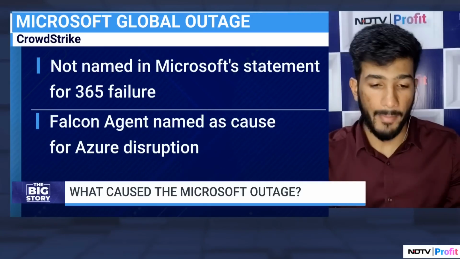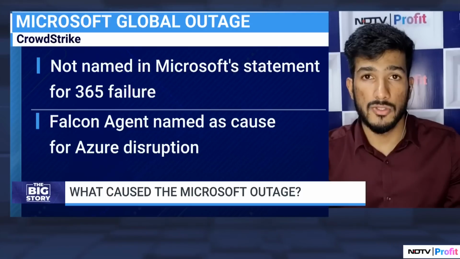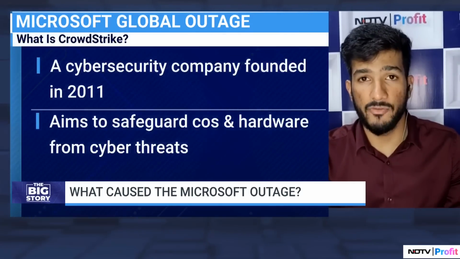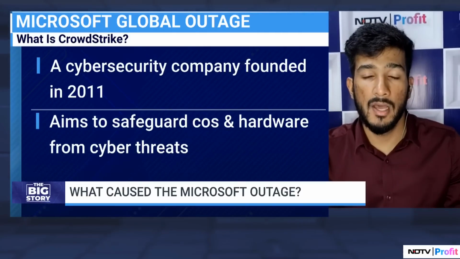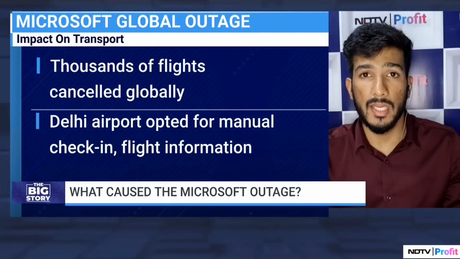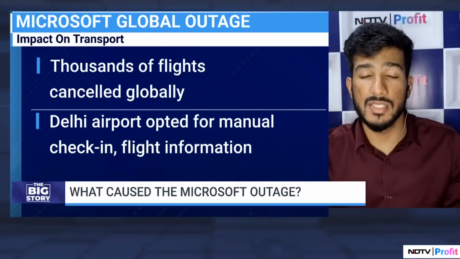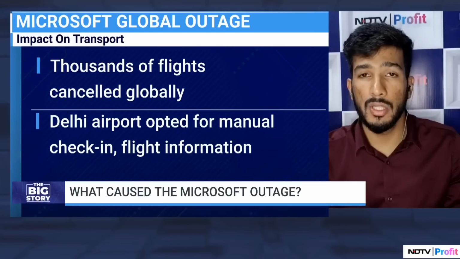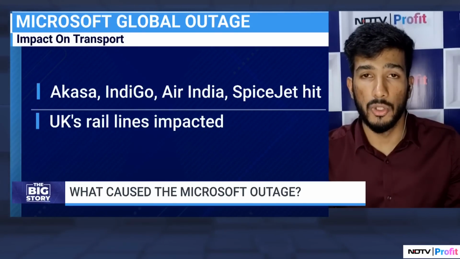Now, what this caused, the impact, like you already mentioned, thousands of flights cancelled across the globe, lots of schools, hospitals, offices affected. We saw in India, BSE affected. We saw Akasa Air, Indigo, SpiceJet, Air India, all the major airlines affected, people being issued handwritten boarding passes, manual checking in being reverted to. We also saw hospitals, pharmacy services, emergency services in the UK being affected, apart from transportation, railway lines. So very crucial services, and sort of bringing the world to a standstill, this global outage.